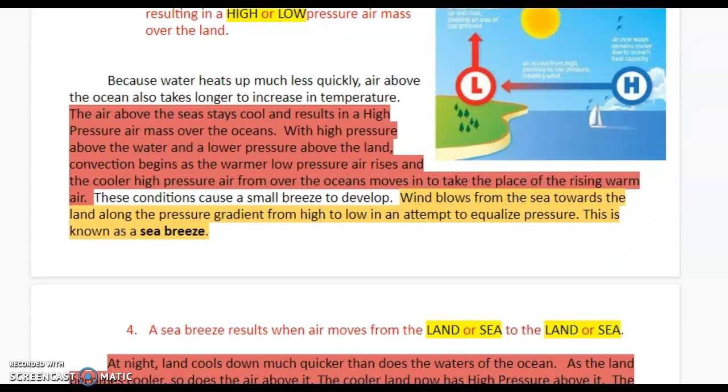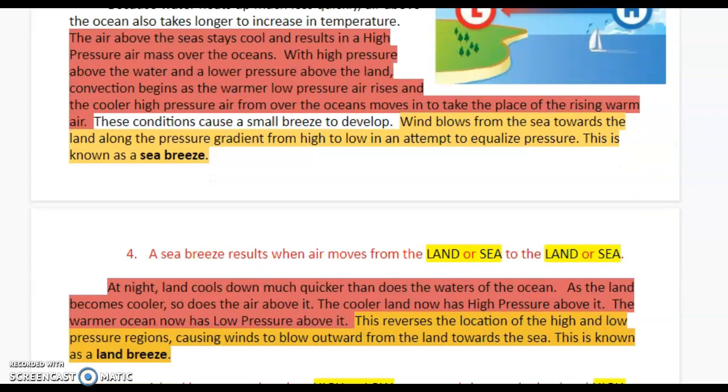Because water heats up much less quickly, air above the ocean also takes longer to increase in temperature. The air above the seas stays cool and results in a high pressure air mass over the oceans. With high pressure above the water and a lower pressure above the land, convection begins as the warmer low pressure air rises and the cooler high pressure air from over the oceans moves in to take the place of the rising warm air. These conditions cause a small breeze to develop. Wind blows from the sea towards the land along the pressure gradient from high to low in an attempt to equalize pressure. This is known as a sea breeze.